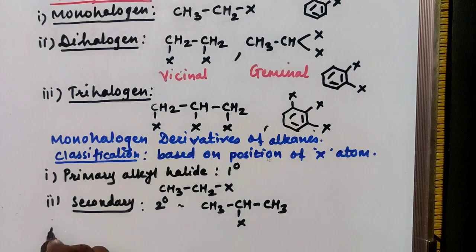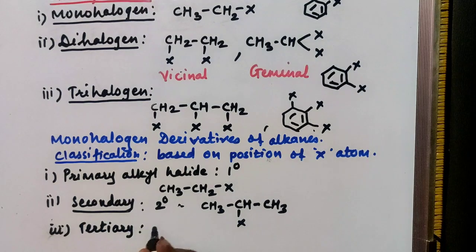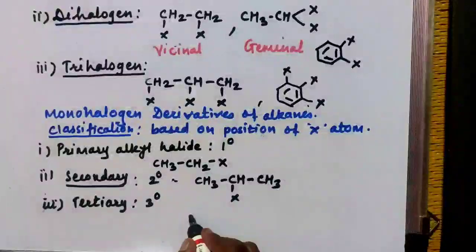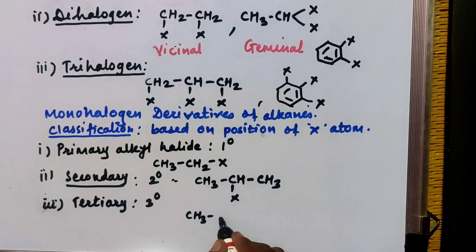Next one is a tertiary alkyl halide, or this is also called as a 3 degree alkyl halide. And here we'll take example of CH3, CH3, CH3CX, where your X is attached or bonded with tertiary carbon atom.